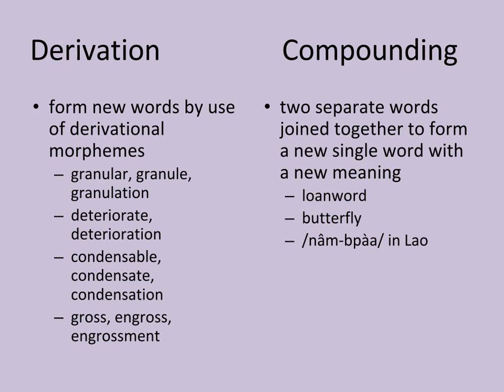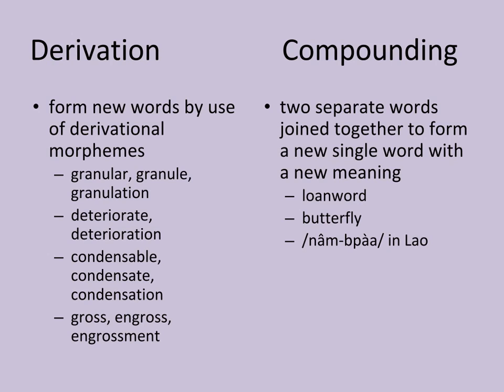Derivation. This is forming new words by use of derivational morphemes. So granular, granule, granulation. Deteriorate, deterioration. Condensable, condensate, condensation.